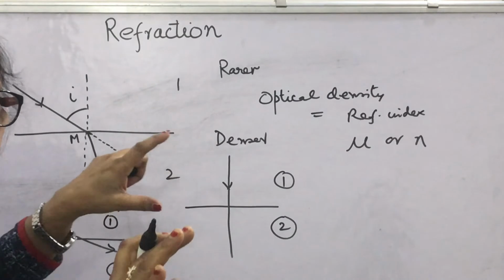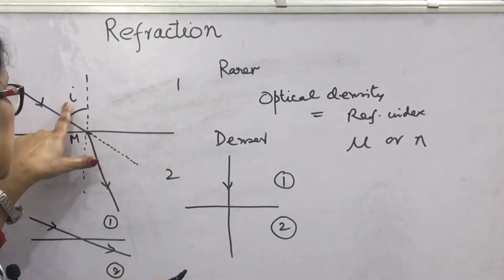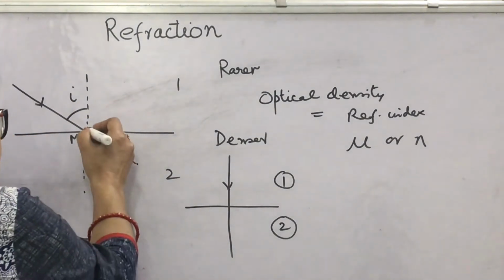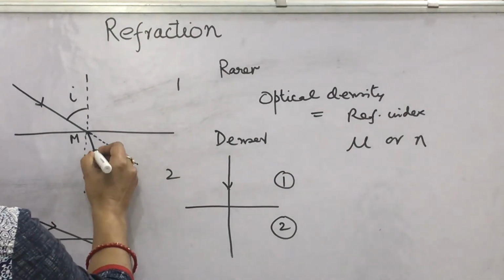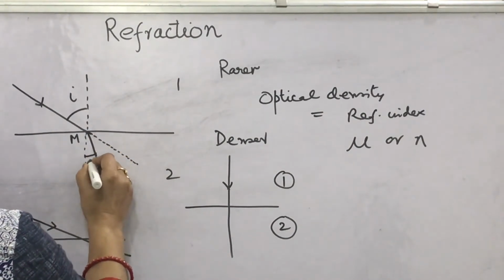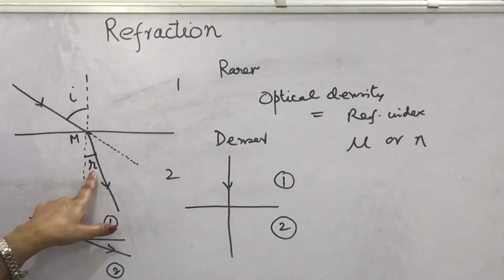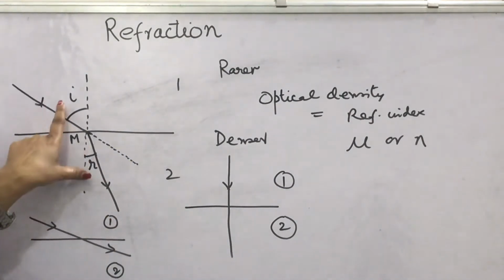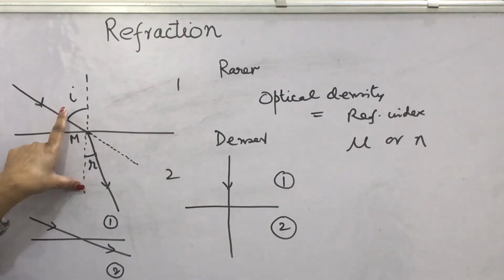Like in reflection, where we have seen angle of incidence equals angle of reflection, what here? The ray in the other medium is called the refracted ray, and the angle it makes with the normal is called the angle of refraction. They are not the same.